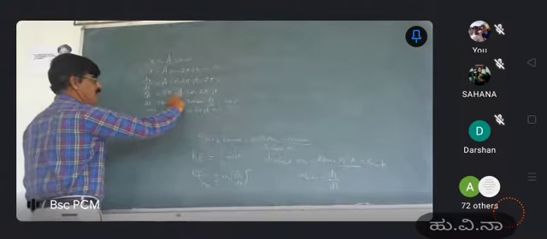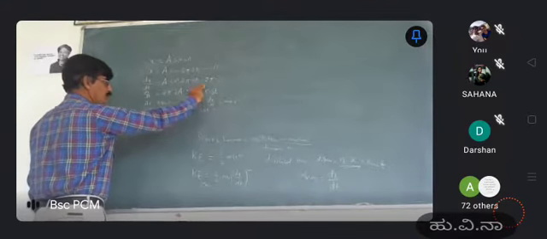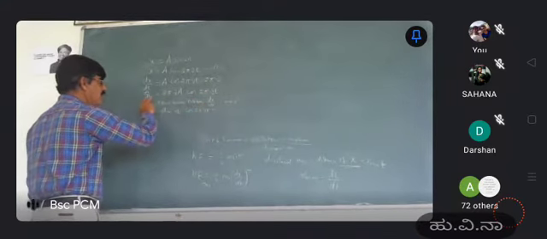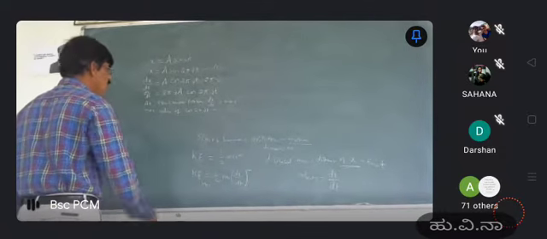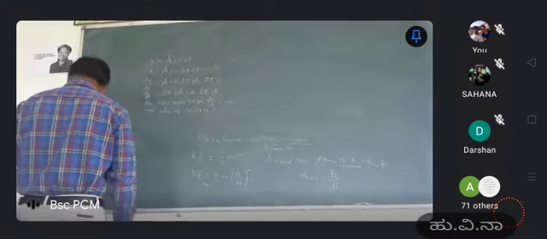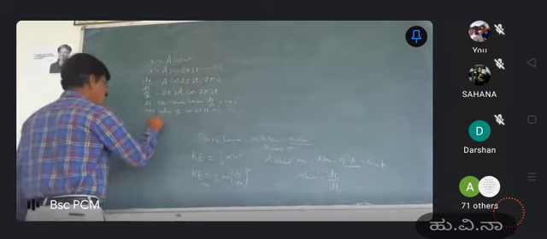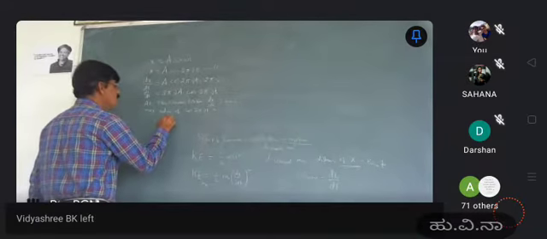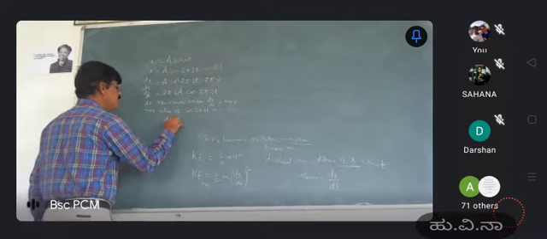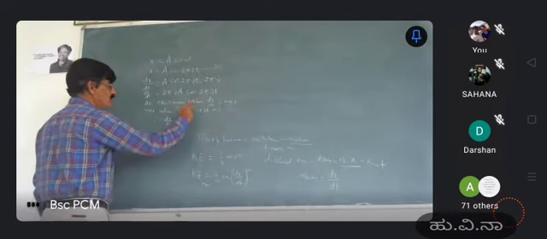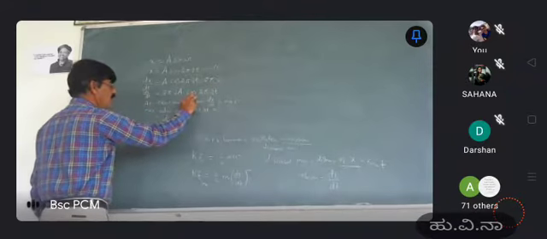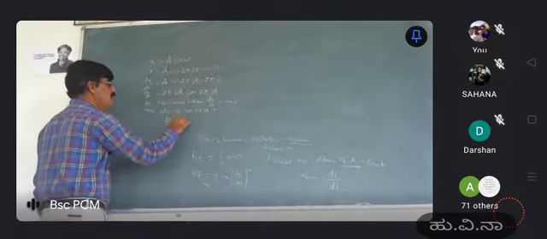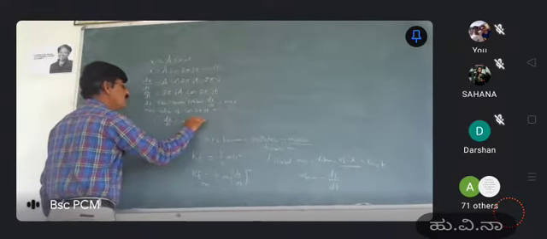That's why the maximum value of cos 2 pi nu t is equal to 1. Therefore dx by dt, with cos 2 pi nu t as a factor of 1 into 2 pi nu a, becomes 2 pi nu a.